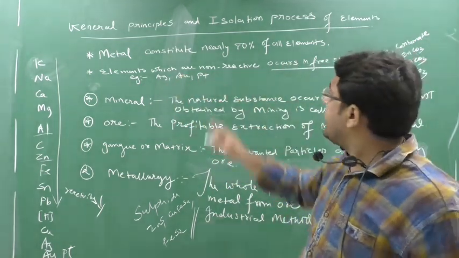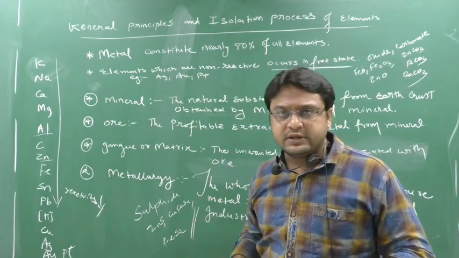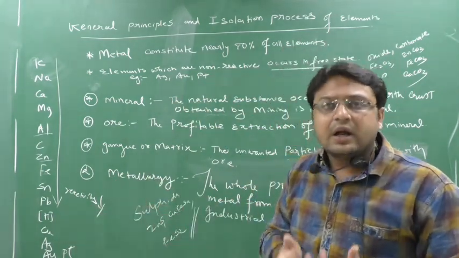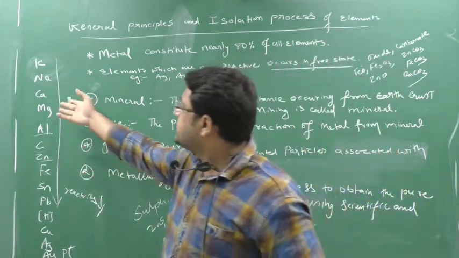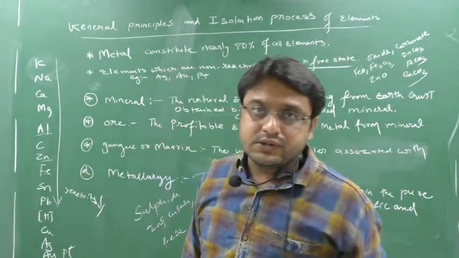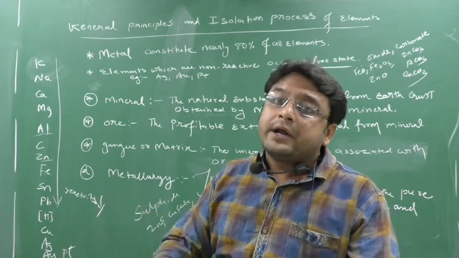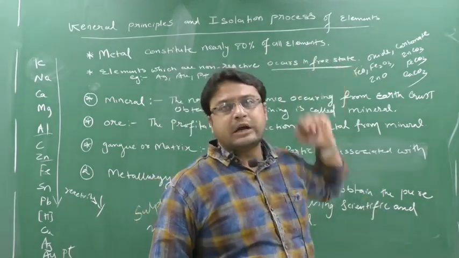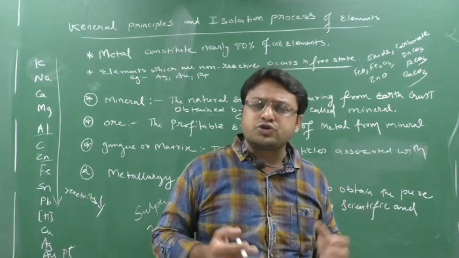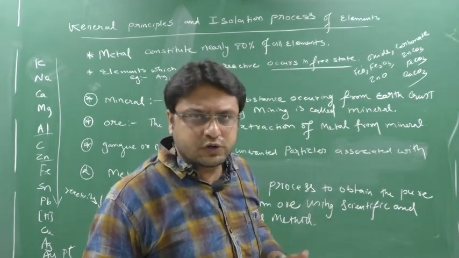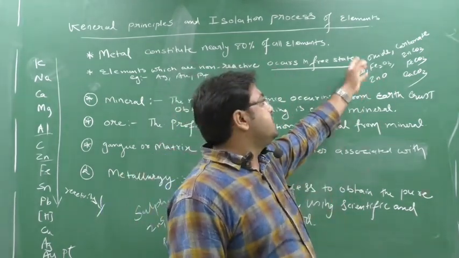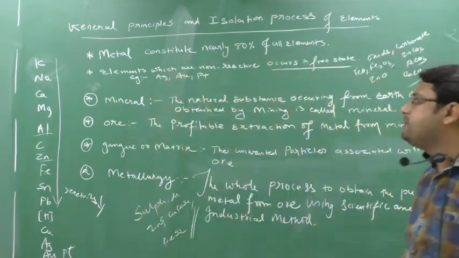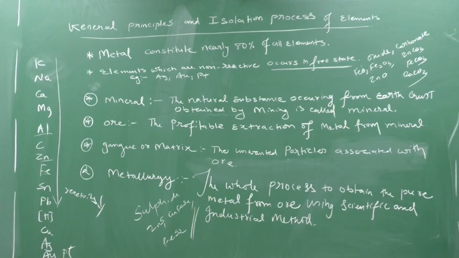This says that the metals which are highly reactive in nature will not occur in a free state. They will occur in their combined form. Combined state means what? Either in the oxide form, or in the carbonate form, or in the sulfide form. Mostly these are the forms. There are many other forms also, but in this chapter we are going to study the oxide, carbonate and sulfide forms.